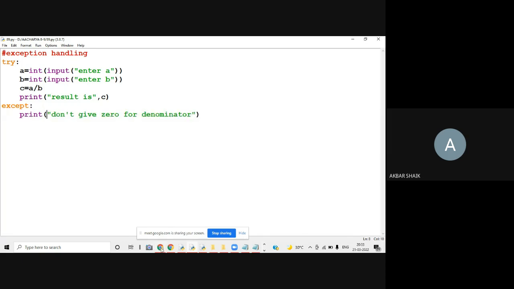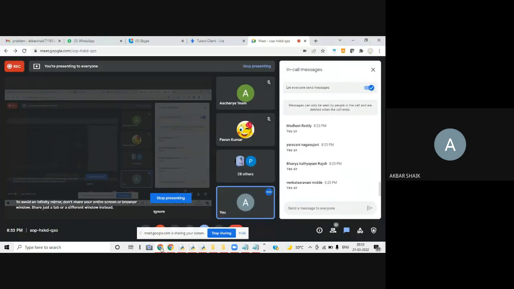I think it is clear to all, right? Is it clear? The ultimate target is that you are supposed to manage your error in such a way that the red colored error shouldn't be there. That is our objective.